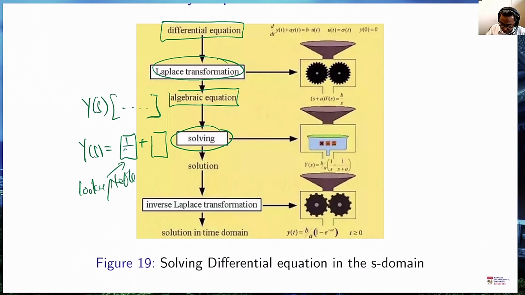For example, 1 over s plus 1, 1 over s, or 2 over s, and so on. Once we have that, we can simply perform the inverse Laplace transform to get y of t. So this is the example they have given us.